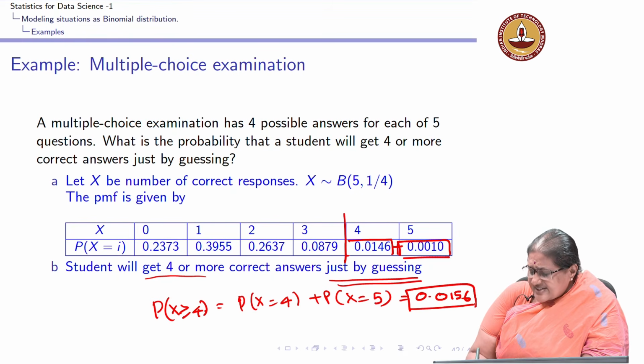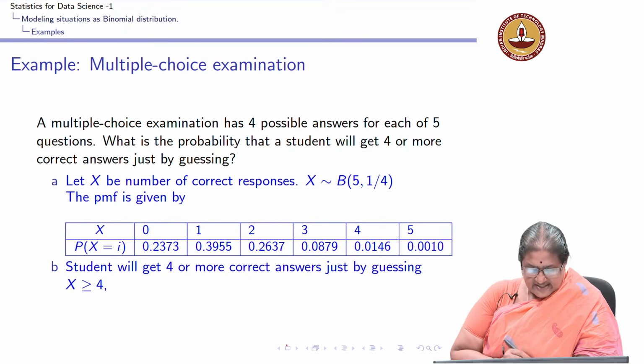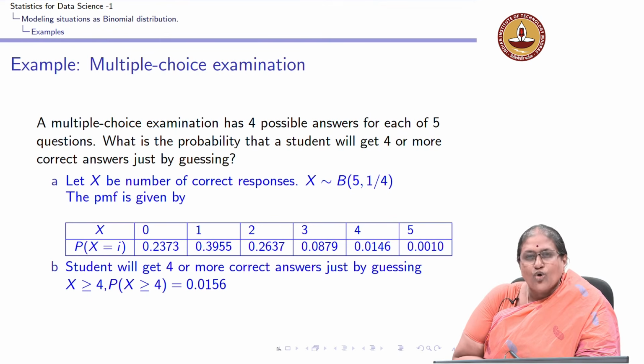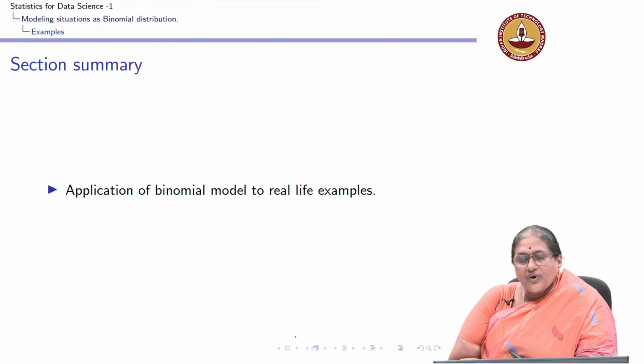I see that this is a very, very low number. So, I can state that a person getting 4 or more just by guessing has a rather low chance. Guessing does not get you there; the chance is very low that you will get 4 or more right.